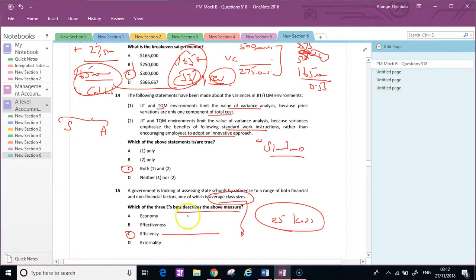But I think what's also good is to go to the textbook again and look at the fact that economy was to do with input, minimizing how much input we're putting in. Effectiveness was always about smart targets. And efficiency was how we used those inputs to generate output. So whenever you see something like, we have to achieve 5% of something, you know straight away that's measuring effectiveness. Economy is what did we put in, and efficiency is about what did we get out from what we put in. So that's the revision of that. Okay, great stuff. Next 5 coming up.